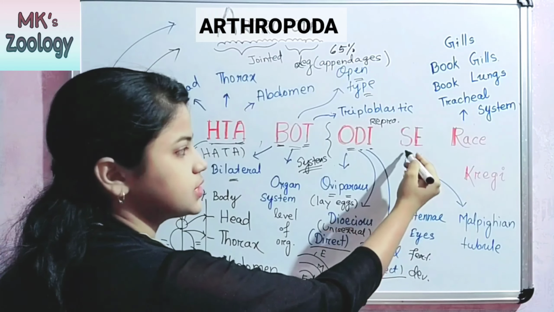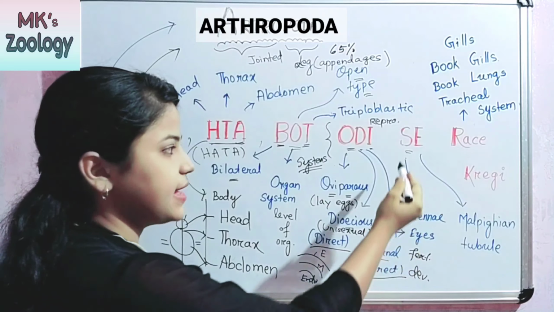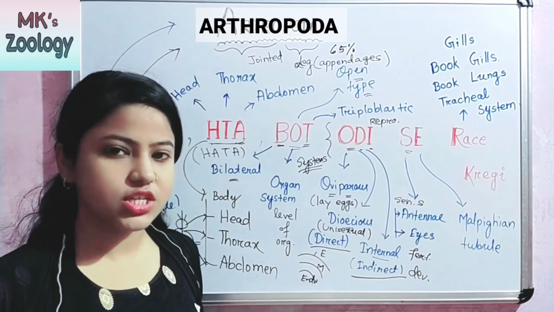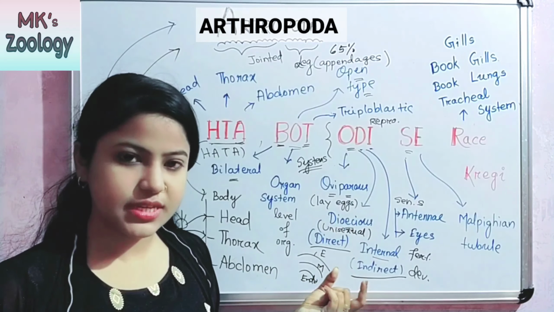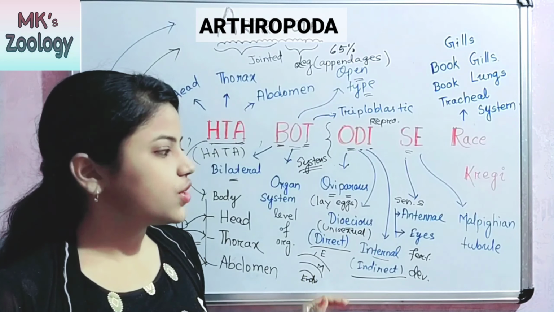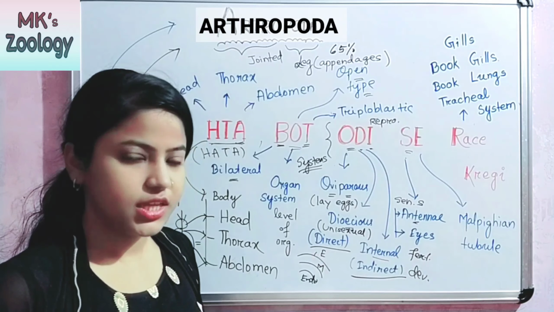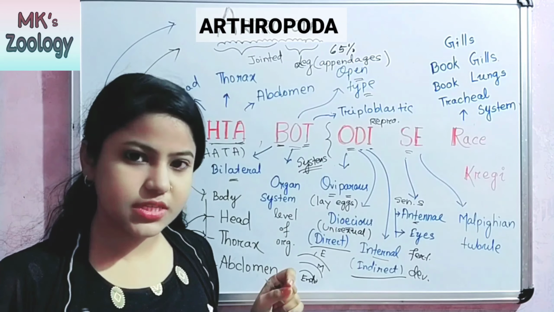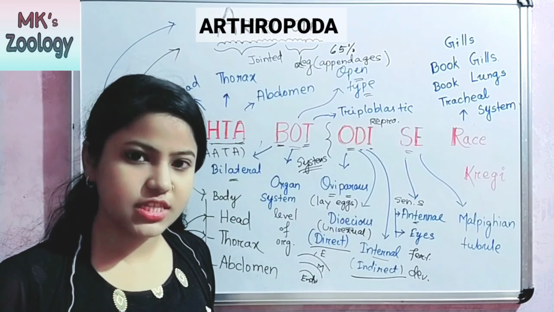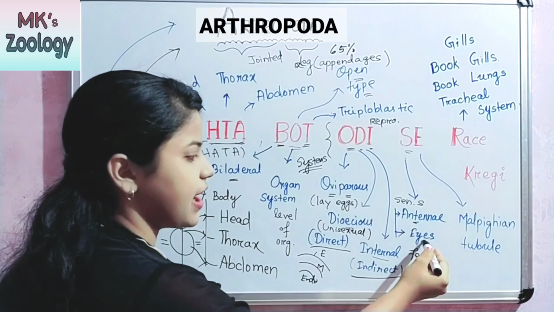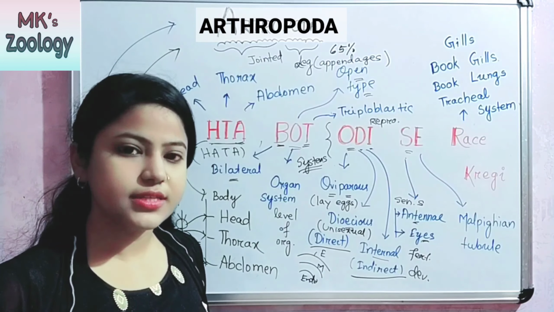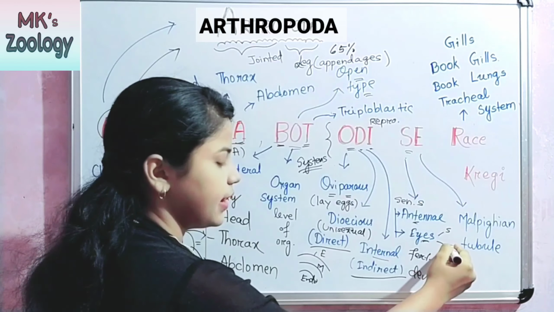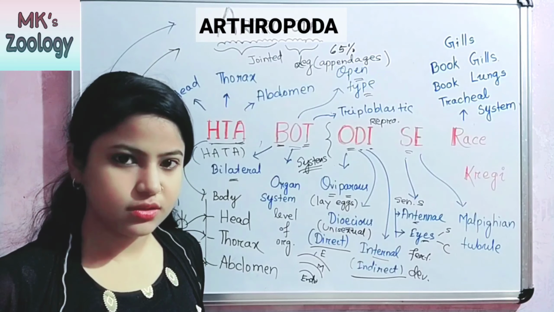The next one is a C. In C, S means sensory system. Okay, in sensory system, sensory organs are present. The first organ is your antennae. You have seen in prawn, antennae is present. So that is the sensory organ. Okay, and the next one is your eyes. In arthropodans, two types of eyes are present: simple and compound.